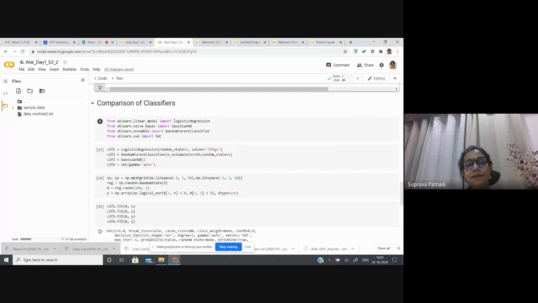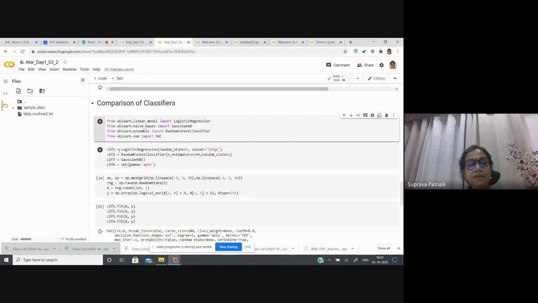There I have logistic regression, Gaussian, and I am also considering a random forest classifier. It's very easy. Again, sklearn has these classifiers under different packages. If you look at the sklearn cheat sheet, you'll get all this information about which classifiers are available in this package. Let me import those classifiers.